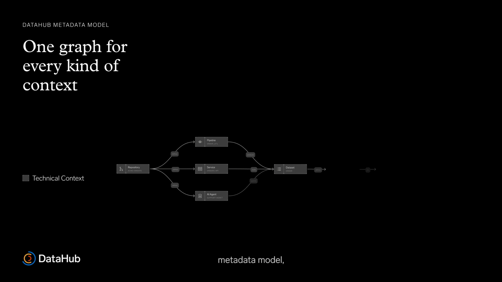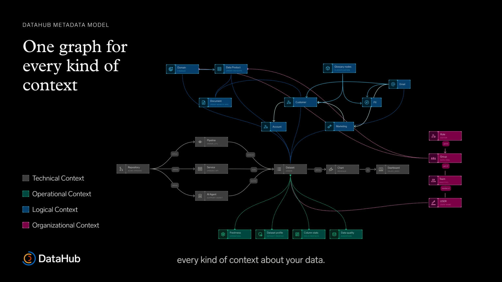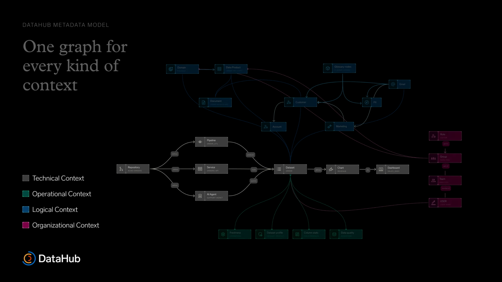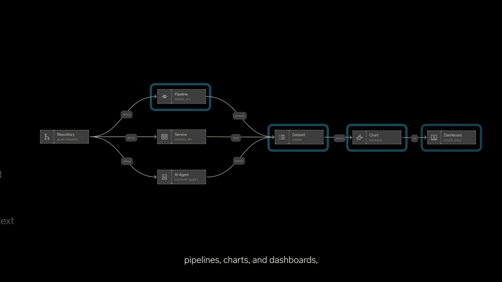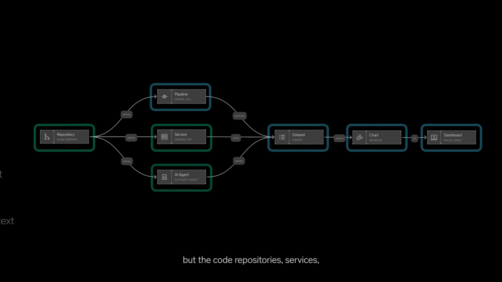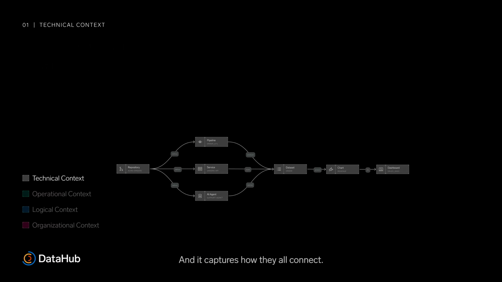This is the DataHub metadata model, a single graph that unifies every kind of context about your data. DataHub starts with technical context, not just data assets like datasets, pipelines, charts, and dashboards, but the code repositories, services, and AI agents that produce and consume them. And it captures how they all connect.